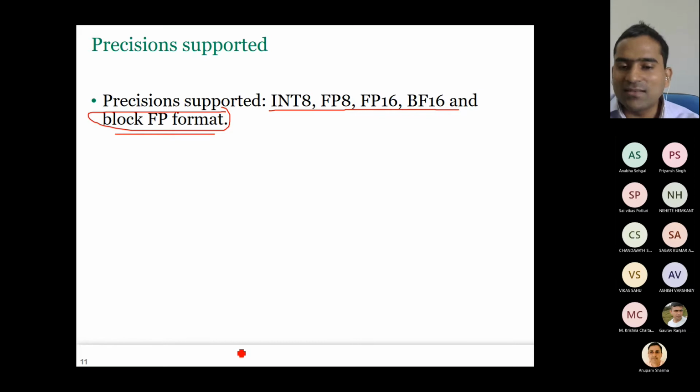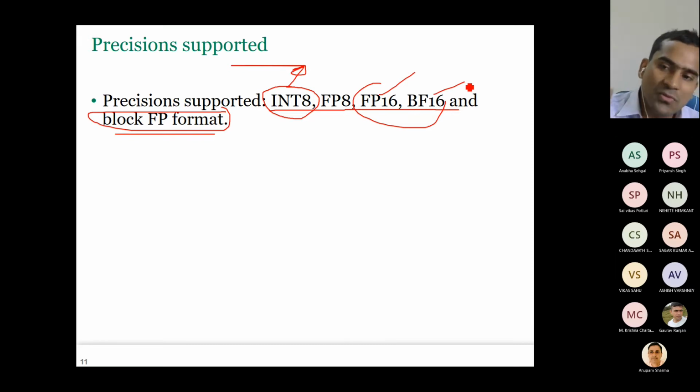I think the answer I'm looking for is that this is used for inference. During inference, we can afford to work with lower precision. In training, we can't afford that; we need at least BF16. But in inference, it is okay to have lower precision. In fact, the TPU has just int 8. It doesn't even have BF16. And here, although it has FP16, FP8, and so on, the peak precision that I showed earlier was for this. That means mostly it will use int 8, but even if some application needs higher precision, it can use FP16 or BF16, although that will lead to lower throughput. That means you're getting higher accuracy at the cost of lower throughput.